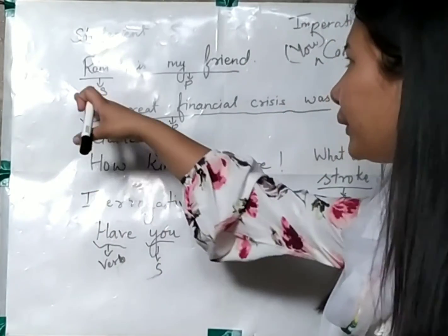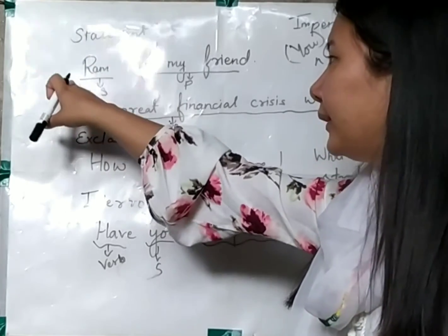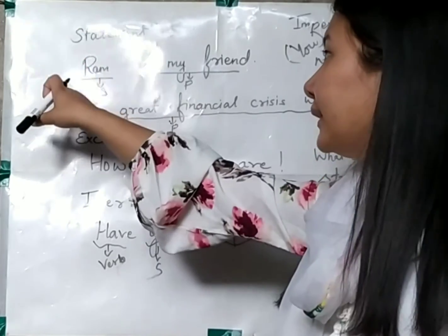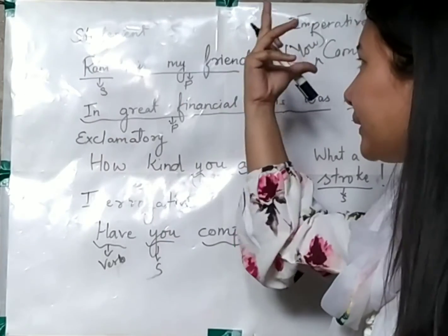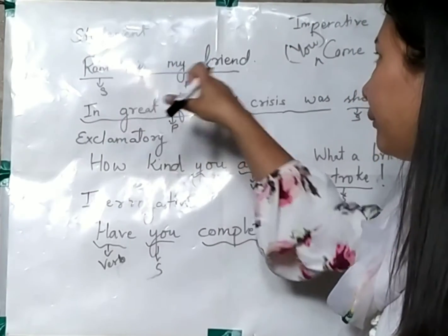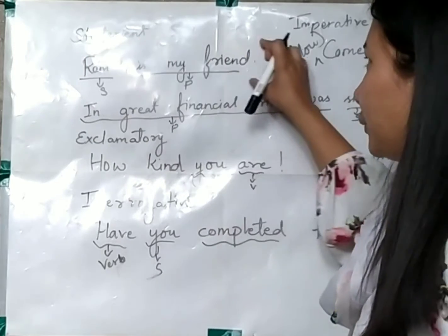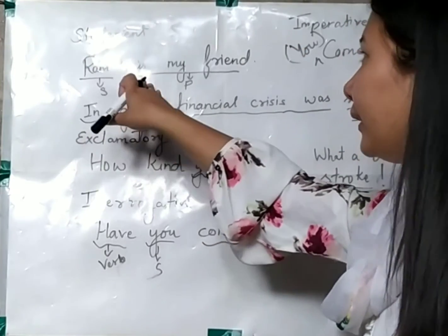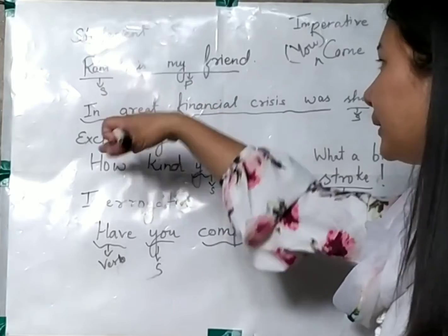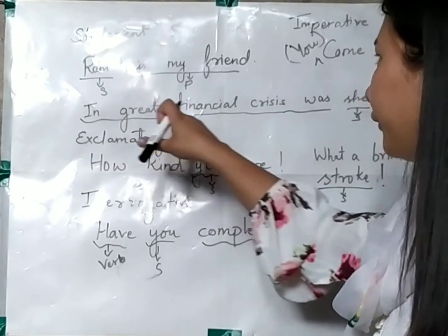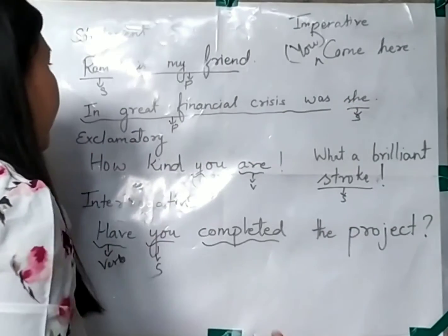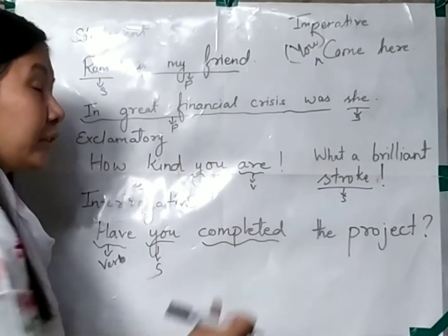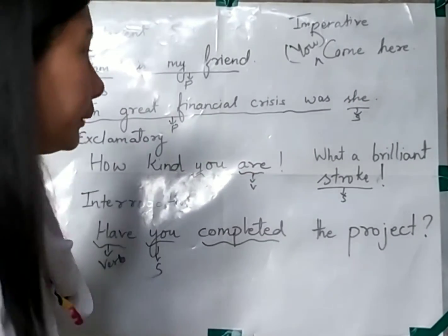So in this example you can see, this is an example of a statement, and in this example you can see, who are we talking about? We are talking about Ram. And what are we saying about Ram? We are saying is my friend. So after reading this sentence, what is clear? We are talking about Ram and we are saying that Ram is my friend. Similarly, in this sentence, we are saying that in great financial crisis was she. So over here, we were talking about she, that is some girl, and we were saying that she was in great financial crisis, means she was running short of money.